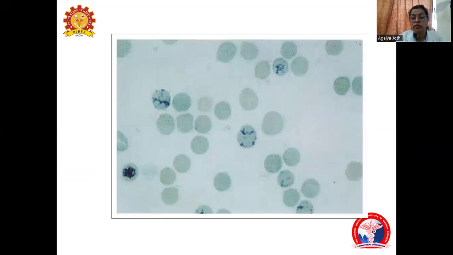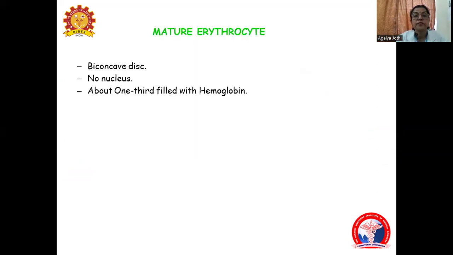This is how the reticulocytes look when we do a new methylene blue stain. Mature erythrocyte is a biconcave disc. It does not have a nucleus, and about one third of it is filled with hemoglobin.